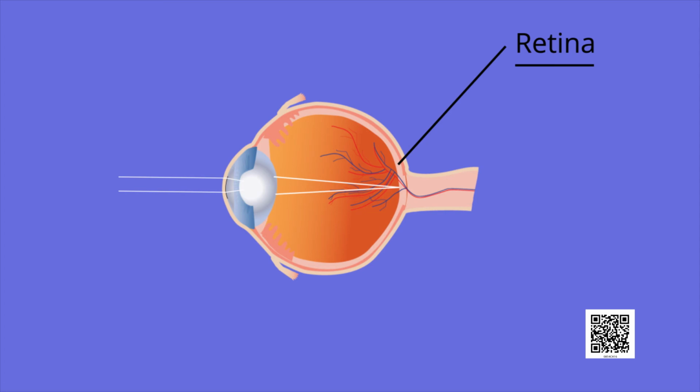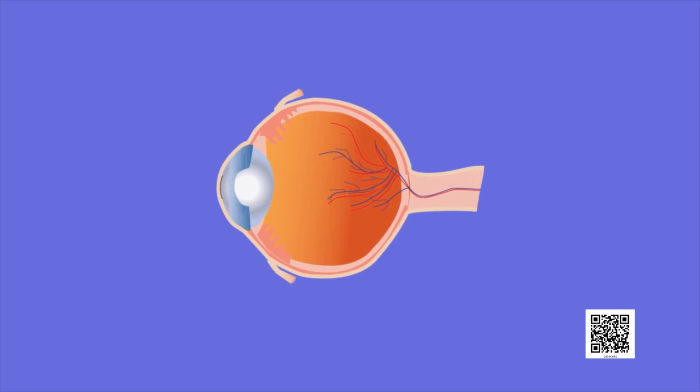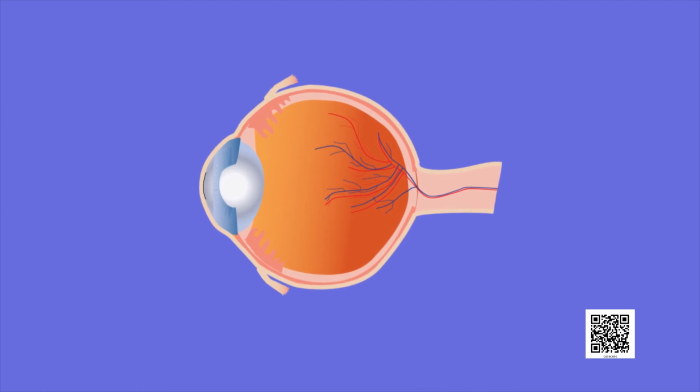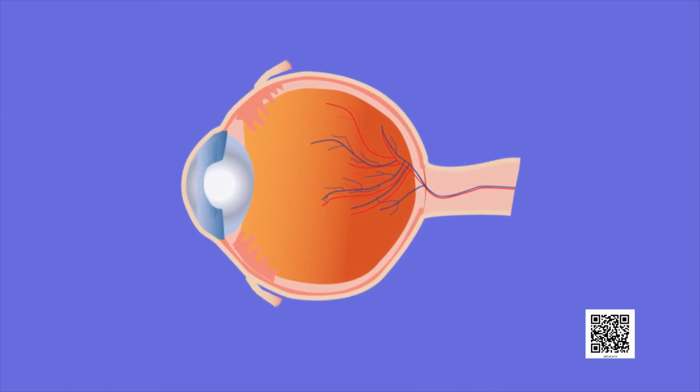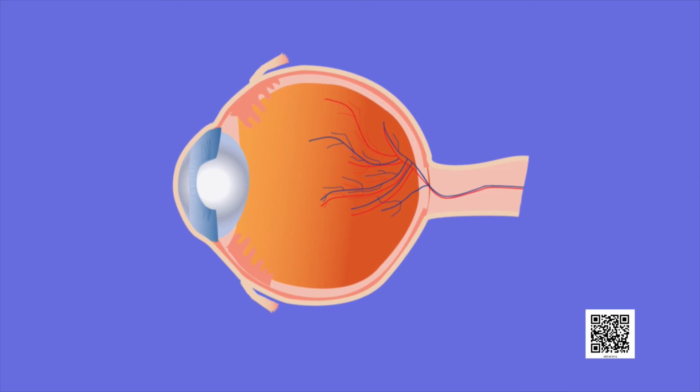There are two kinds of cells: cones, which are sensitive to bright light, and rods, which are sensitive to dim light. Sensations felt by the nerve cells are then transmitted to the brain through the optic nerve. At the junction of the optic nerve and the retina, there is a point called the blind spot. It is a point where, when light rays fall, we can't see anything.